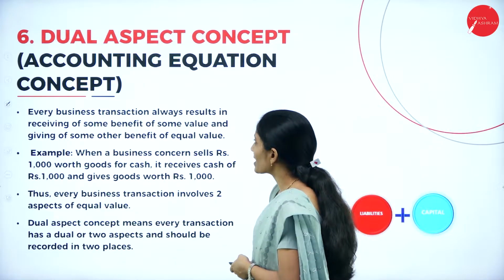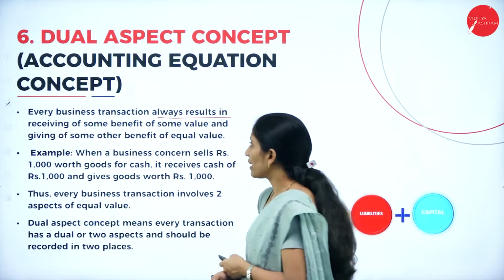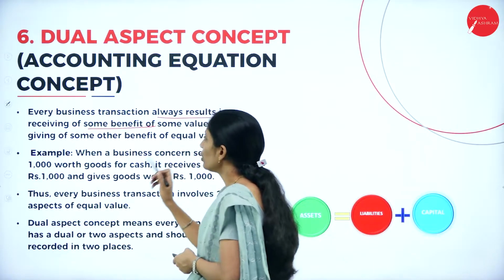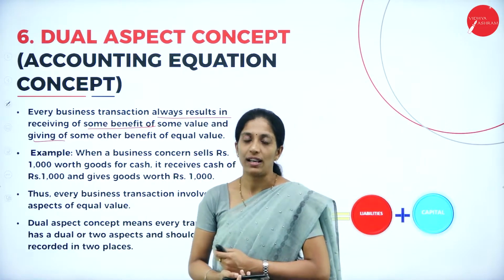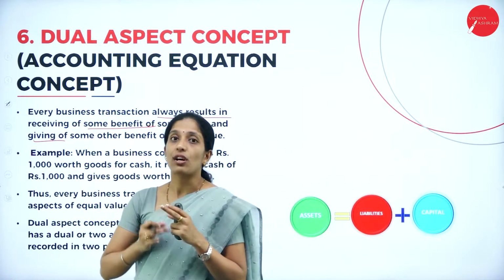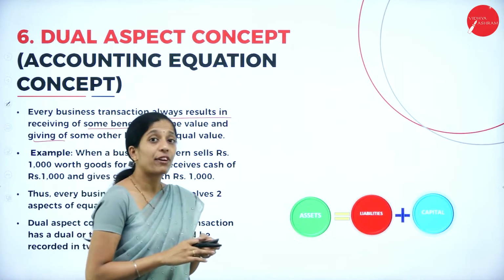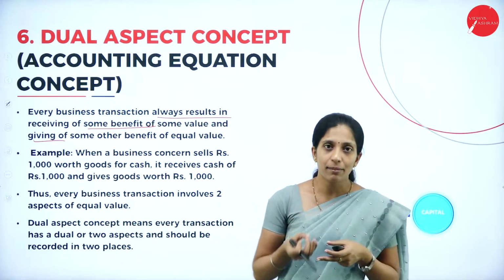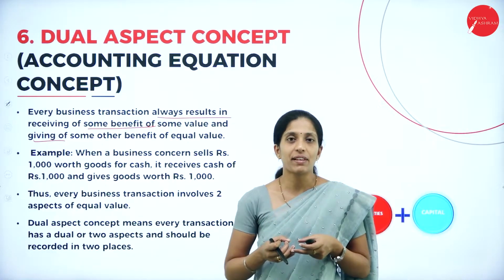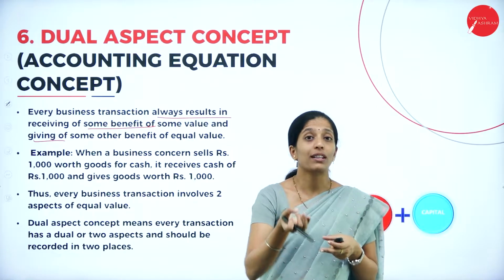That is, every business transaction always results in receiving some benefit of same value and giving some benefit of equal value. So there is an equal chance of receiving, and at the same time an equal chance of giving. For example, if I purchase machinery worth rupees 10,000, I get the machinery, so it is a receiving aspect where I get rupees 10,000 worth of machinery.